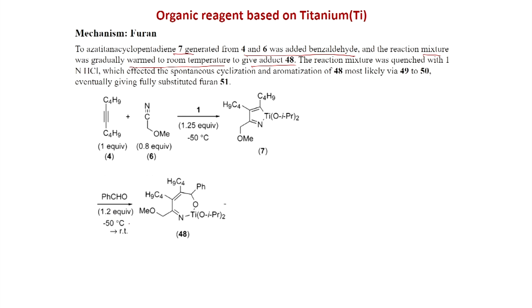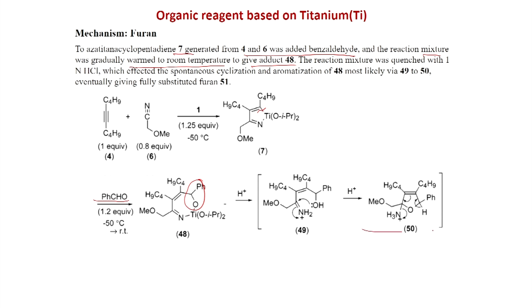aza-titanocyclopentadiene, and now if you react with benzaldehyde, the benzaldehyde will add to this carbon titanium bond, because this is more reactive. So, this bond will break and the benzaldehyde will come. So, this is the benzaldehyde substituent here, and benzyl group is here, after benzaldehyde addition. And now, if you put the acid, what will happen? This alcohol will attack the iminium ion to generate this intermediate, and then the aromatization will happen to give this furan. So, aromatization.